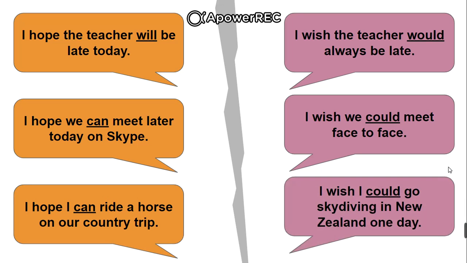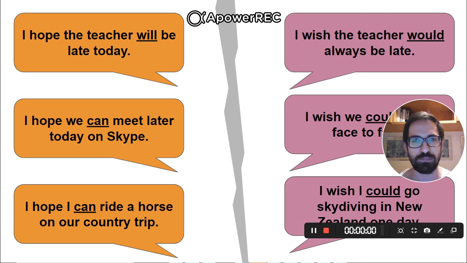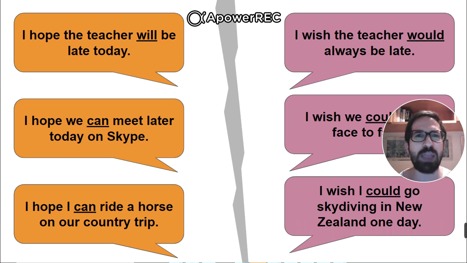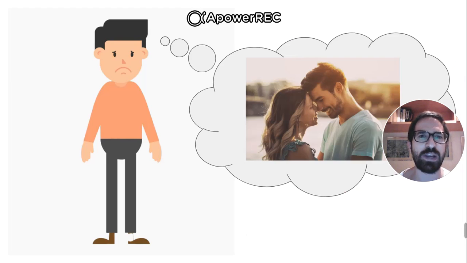And this one. All right. So, I believe that it's clear now that hope is about real possible things, and wish is about more daydreaming, fanciful things, right?